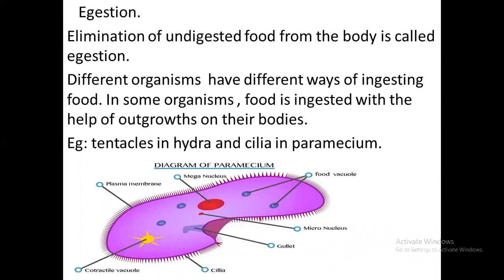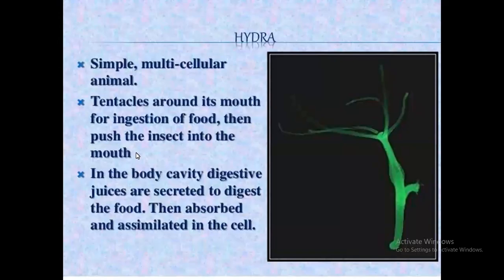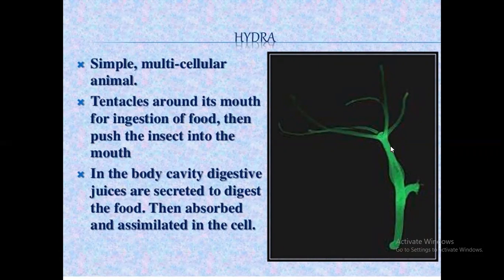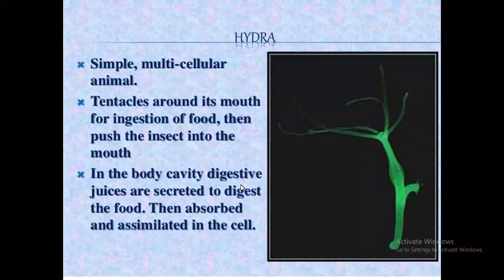In some organisms, food is ingested with the help of outgrowths of their bodies: tentacles in Hydra and cilia in Paramecium. Hydra is a simple multicellular animal. This one has tentacles. With the help of the tentacles, it ingests the food into its body. The tentacles around its mouth are used for ingestion of food, then push the insect into the mouth. In the body cavity digestive juices are secreted to digest the food, then it is absorbed and assimilated into the cells.